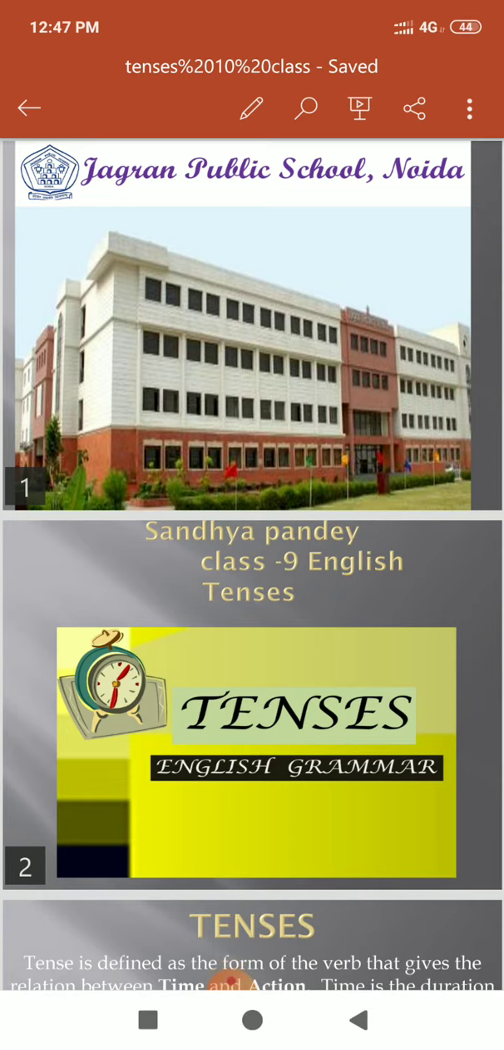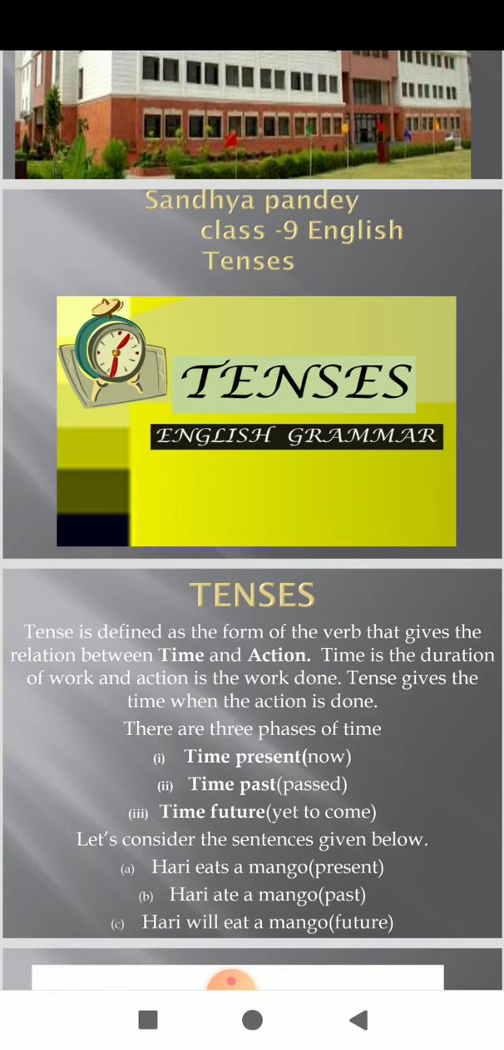Students, today we will study tenses for 9th class. Actually students, what is tense? Tense is defined as the form of the verb that gives the relation between time and action. Time is the duration of the work and action is the work done. And tense gives the time when the action is done.